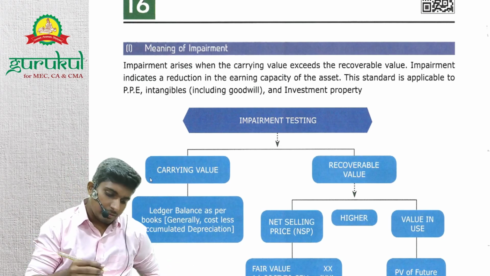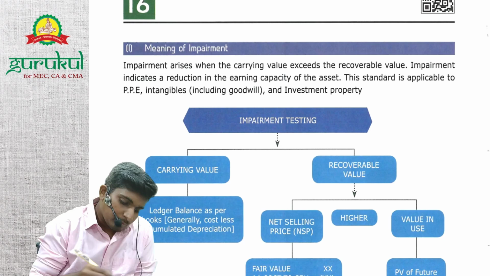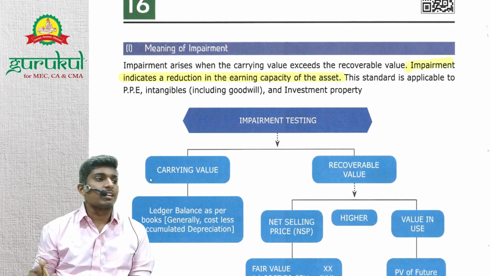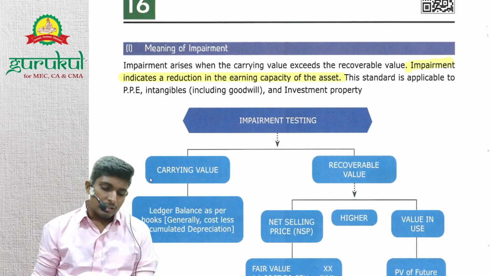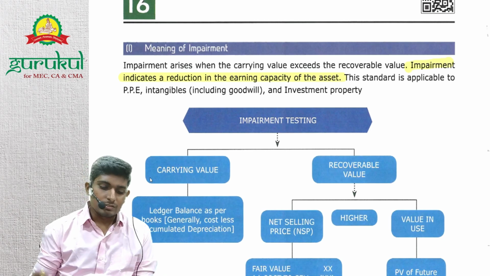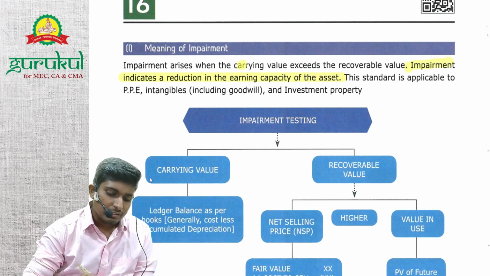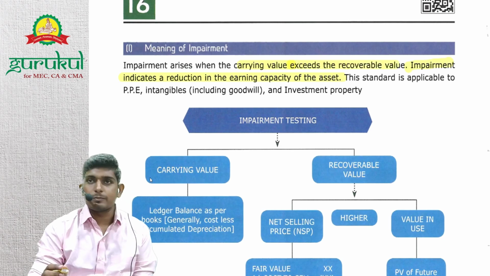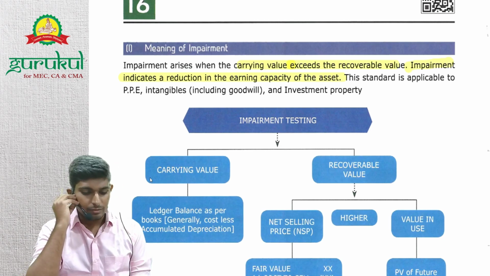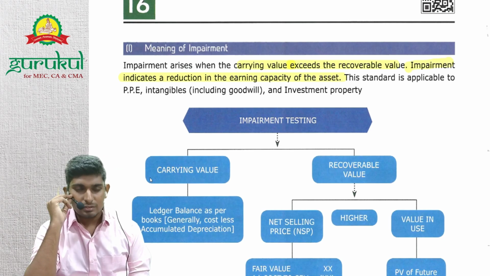So theoretically, impairment means reduction in earning capacity of the asset, right? From our sums perspective, it is when carrying value exceeds recoverable value, right? When carrying value exceeds your recoverable value, then we need to check for impairment, right?